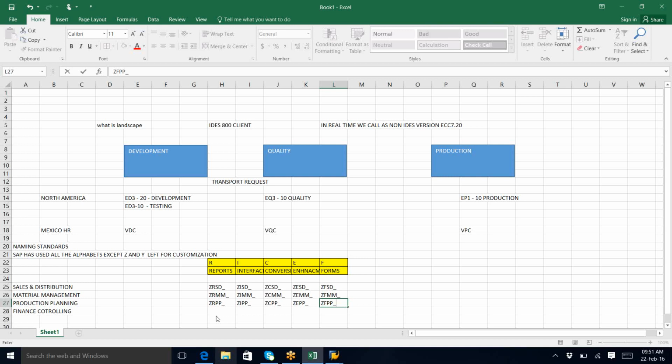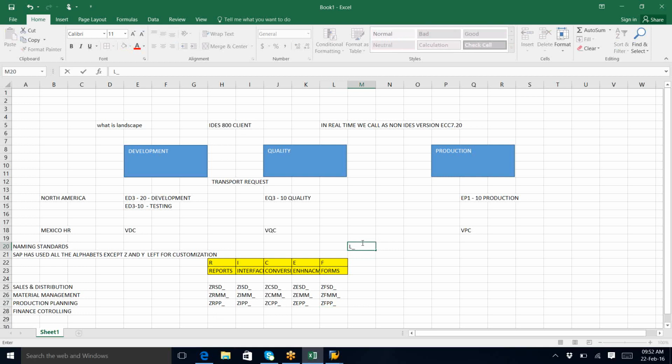These naming standards are given by the clients. Client to client it varies. Some clients require global data to be declared with G underscore. Some clients declare with L underscore. So that document will be shared with the developer.